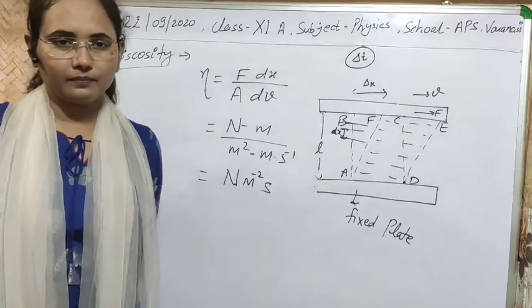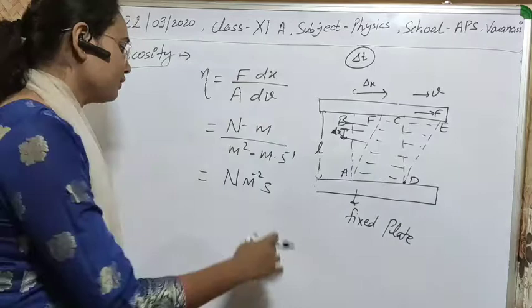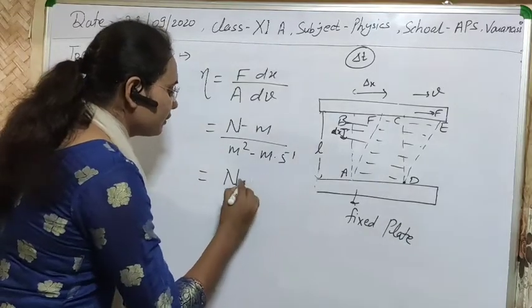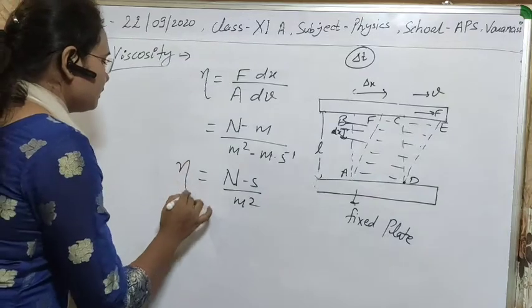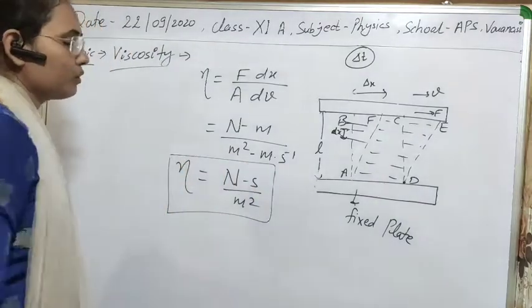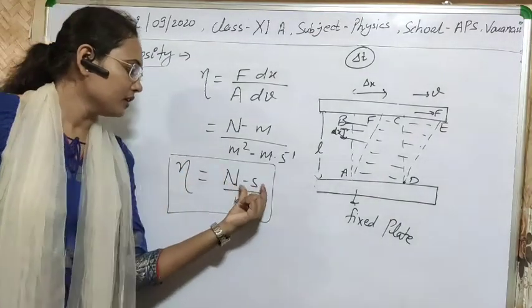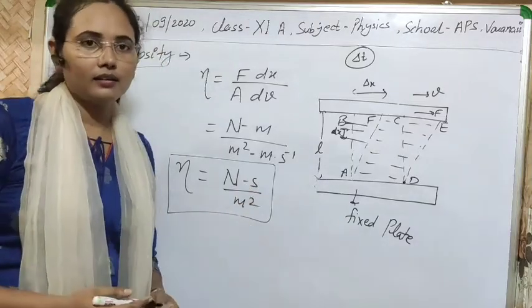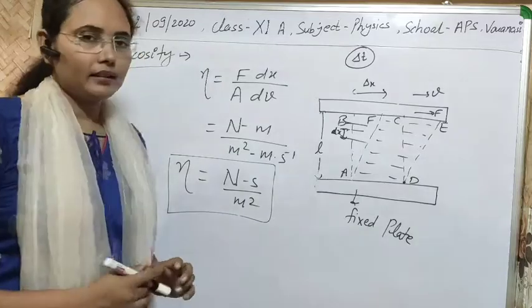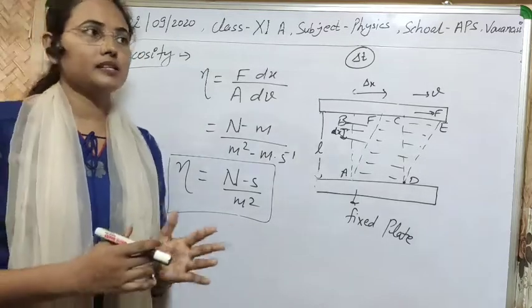Clear? Or you can simply write it as Newton second per meter square. This is the unit of the coefficient of viscosity, which is Newton second per meter square. Clear? So I think what viscosity is, is clear to you.